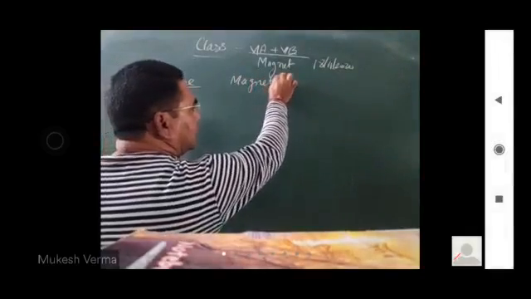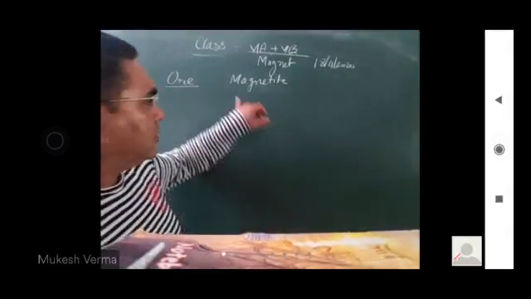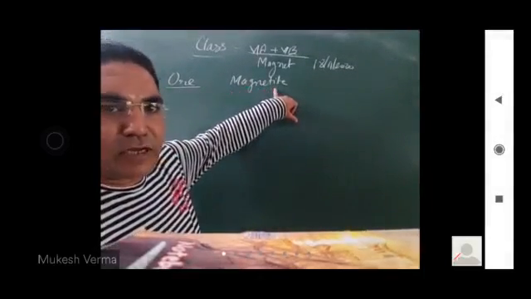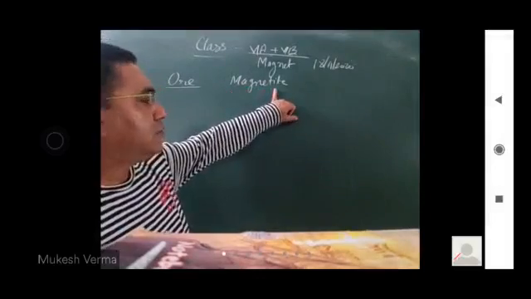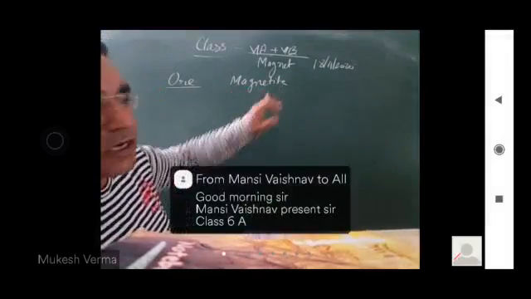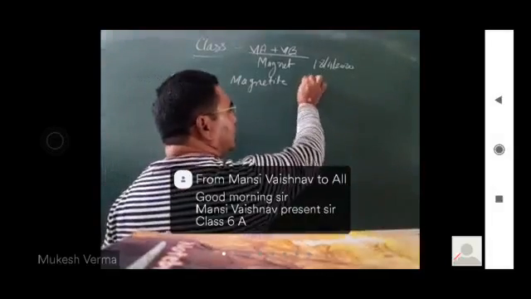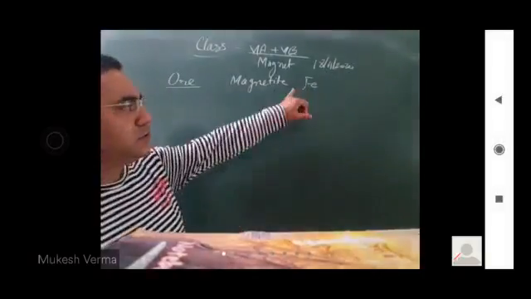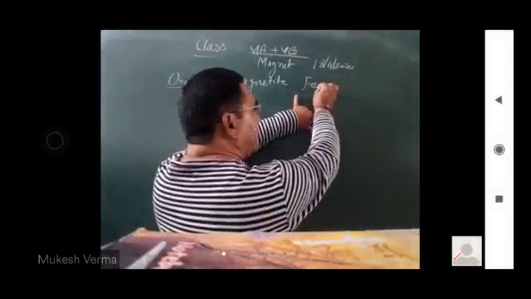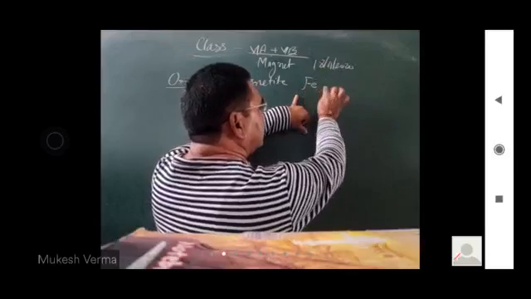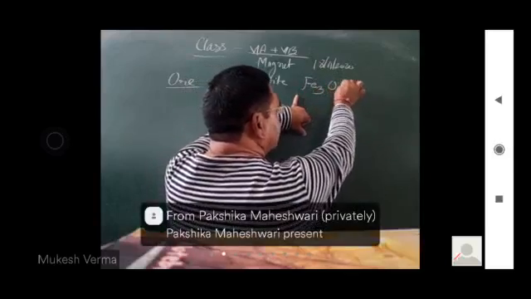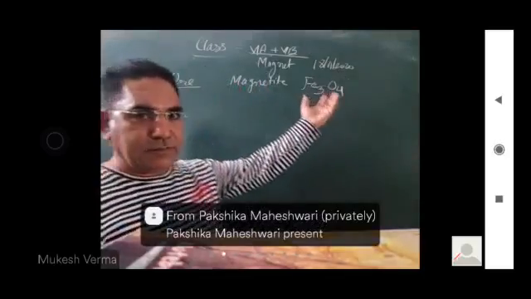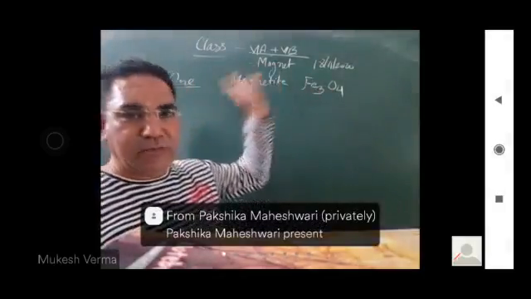What is the name of the natural magnet? The name of the natural magnet is magnetite. The formula of iron is Fe, so the formula of magnetite is Fe3O4. This is the formula of the natural magnet.